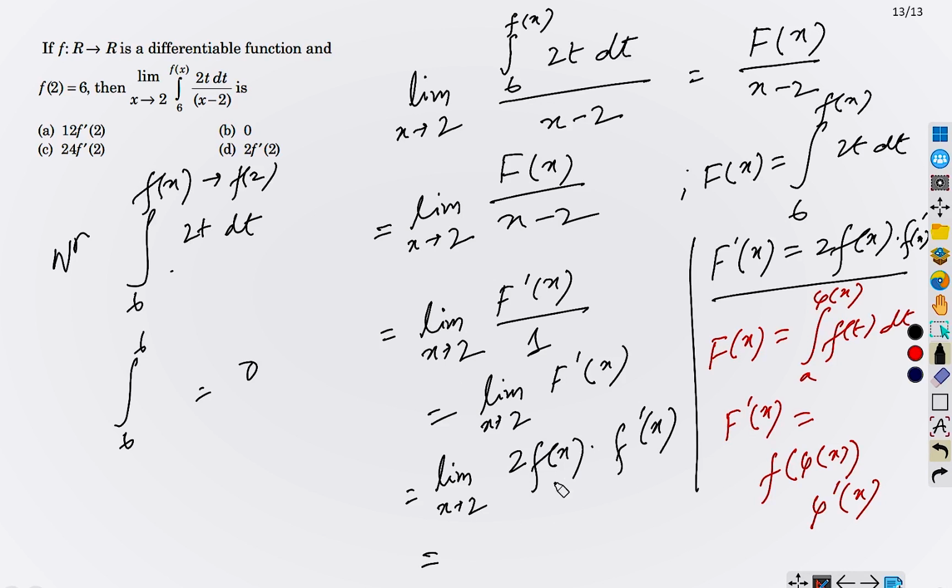Now 2 of f(x) at x equals 2 is 2 of f(2) times f dash 2, yes? But we know our f(2) is given as 6, therefore it is 12 f dash 2, yeah? So the answer is A, okay?